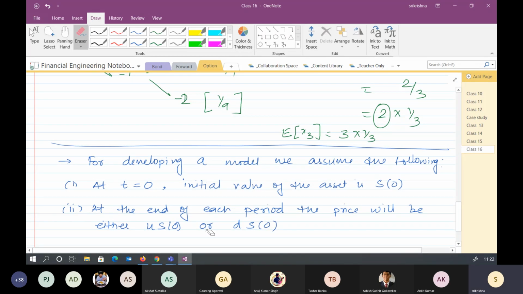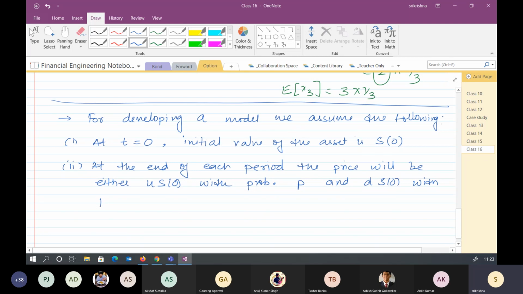US naught with probability P, and DS naught with probability 1 minus P. Correct? So P and 1 minus P both lie between 0 and 1.